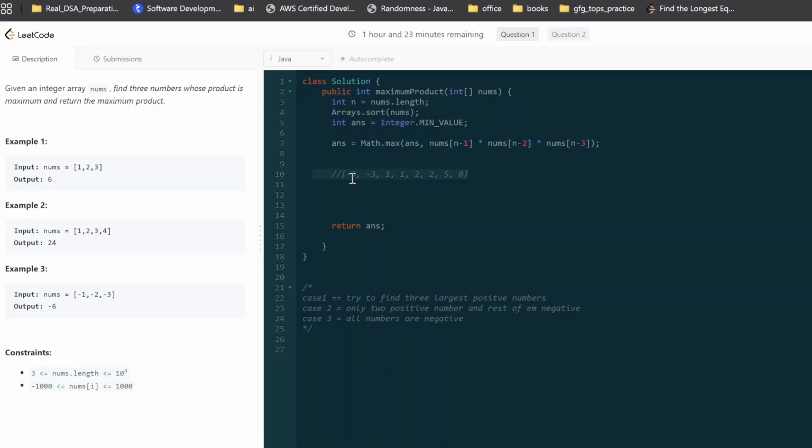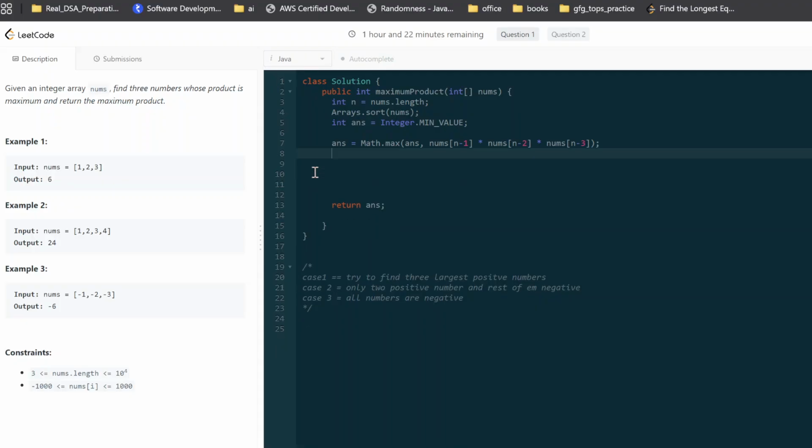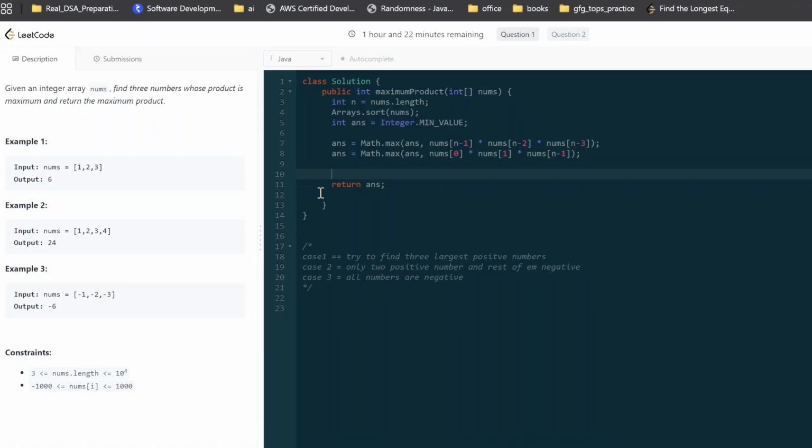Basically take the two lowest negative numbers and then try to multiply with the last number. So let's incorporate this one also. So answer is equals to Math.max of answer, nums[0] into nums[1] into nums[n-1]. So these are the two cases.